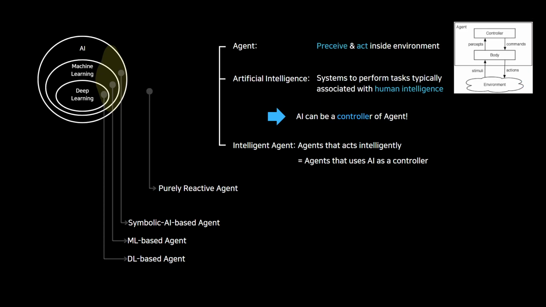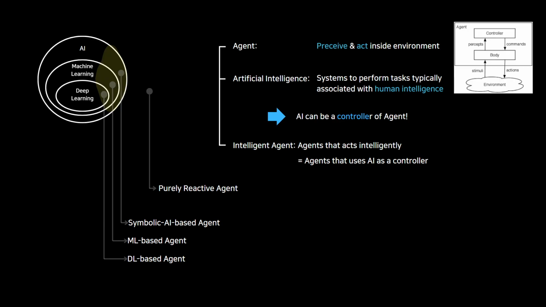To begin with, we must first define what an agent is and what AI is. According to our course materials, an agent is defined as anything that acts in an environment. It perceives stimuli from its environment and acts upon that environment. Our lectures provide a clear architecture for this. An agent is composed of a body, its sensors and actuators, and a controller, which is the brain, that decides what to do. The body perceives the world and executes actions, while the controller receives percepts from the body and sends commands back to it.